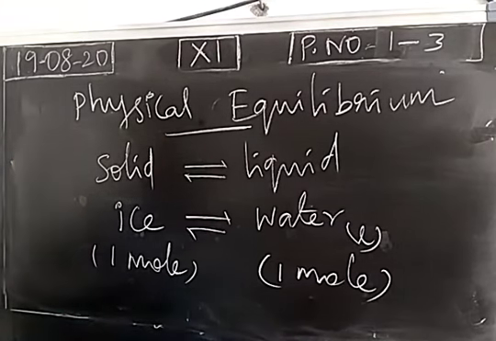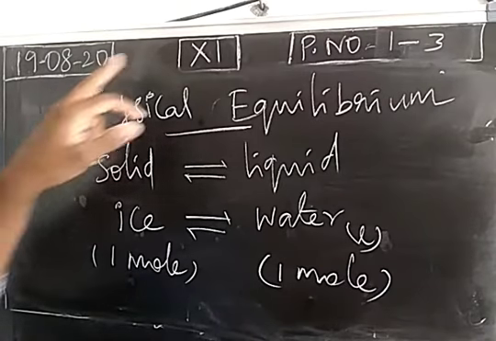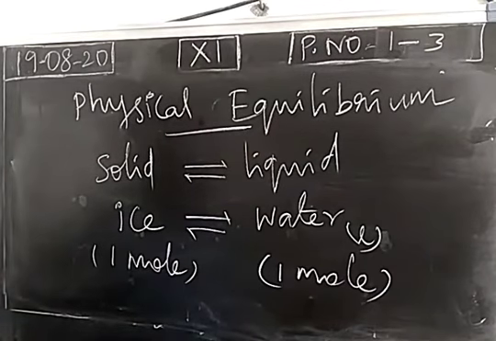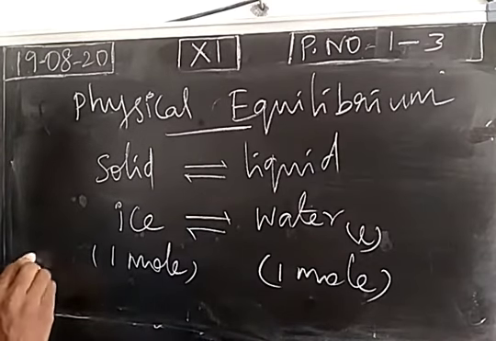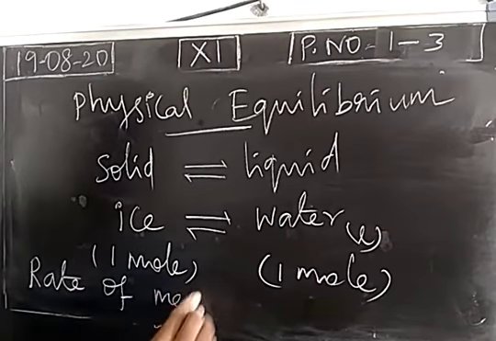So what is physical equilibrium? If the amount of substance is equal in both the physical states during the transformation, we call the equilibrium a physical equilibrium. Right? During this physical transformation, the forward process is melting, so the rate of melting.